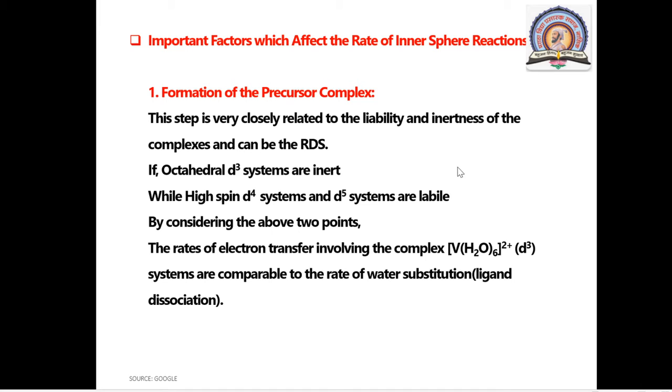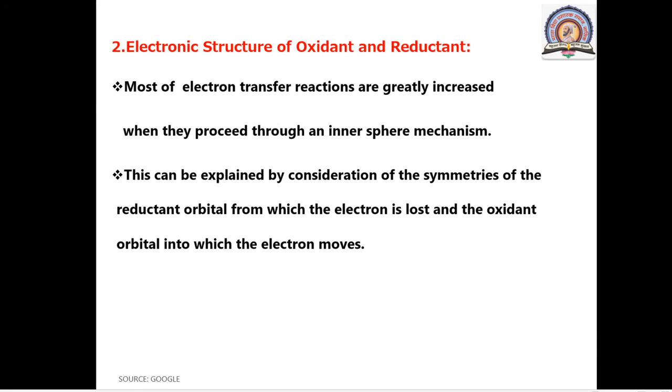Student, let's see the next point: electronic structure of oxidant and reductant. We know that during an electron transfer reaction, electrons are transferred from reductant to oxidant. We have already seen that for electron transfer from reductant to oxidant, the symmetry of oxidant and reductant is very important. Symmetry means the reductant orbital and the oxidant orbital must be symmetrical. Then and only then will there be transfer of electron from reductant to oxidant.